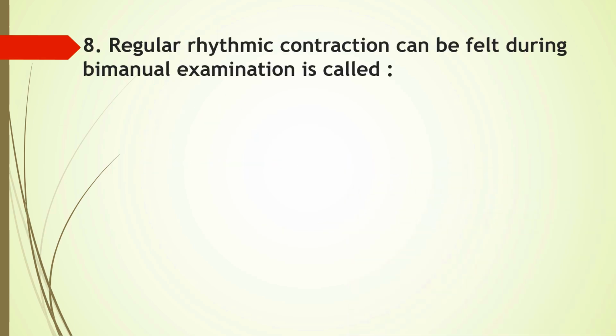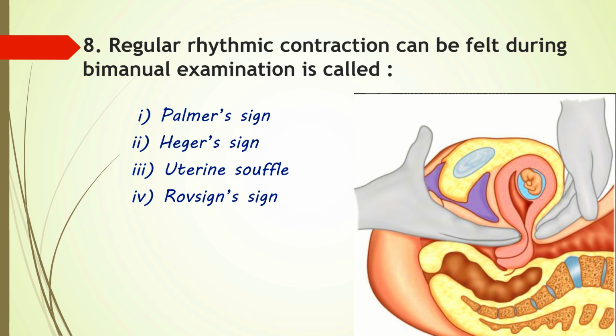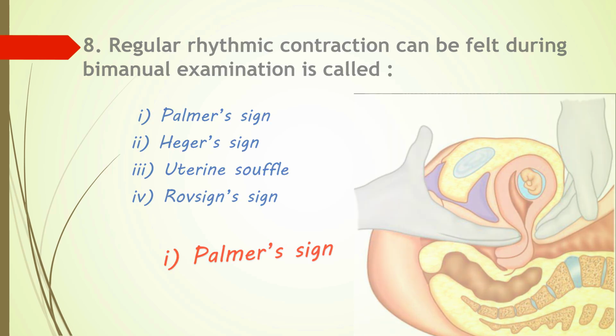Question number 8. Regular rhythmic contraction that can be felt during bimanual examination is called? Options are Palmer sign, Hegar sign, uterine shuffle or option 4 Robson sign. Yes, Palmer sign is an early objective sign of pregnancy characterized by regular rhythmic uterine contraction felt by the healthcare provider during a bimanual examination. So here option 1 is the correct answer.